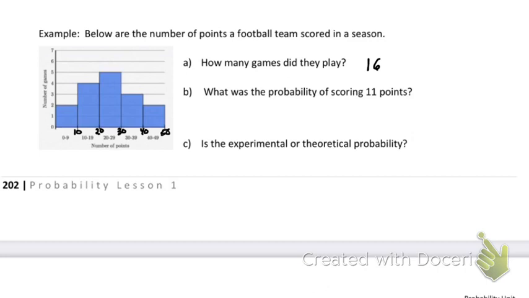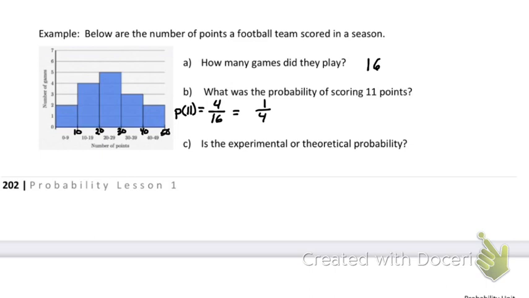What is the probability of scoring 11 points? Who wants to help me come up with that probability? Now, we don't know exactly 11, we just have a group. Josh, you're saying 1/4. You get 4 over 16, which equals 1/4. So the probability of 11 equals 4 over 16, or 1/4.